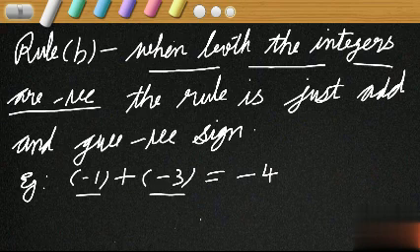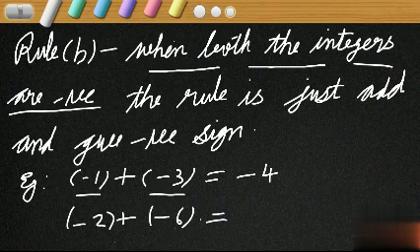Here both are negative. So the rule is just add and give negative sign. And these rules are very, very important. Otherwise, we won't be able to do the problems of this session. What is the rule? If both the integers are negative, just add and give negative sign. So one more, -2 plus -6. What is the rule?